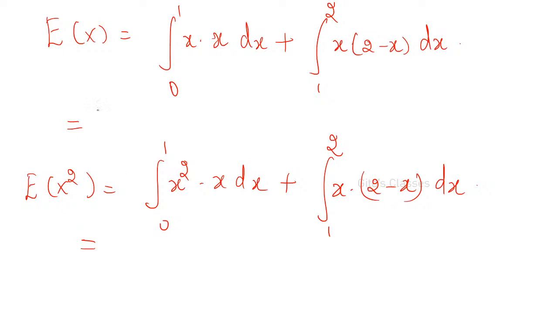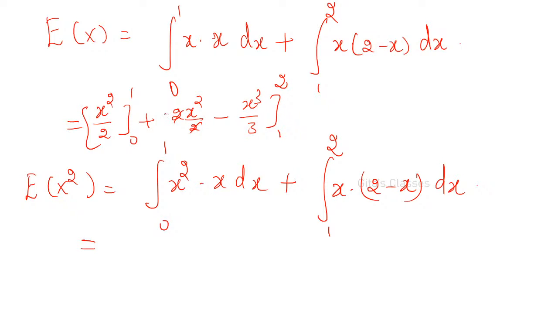This is actually x squared by 2 from 0 to 1 plus 2x. So 2x squared by 2 will get cancelled. Minus here you have x squared, so it will become minus x cubed by 3 from 1 to 2. Substitute and tell me the values.